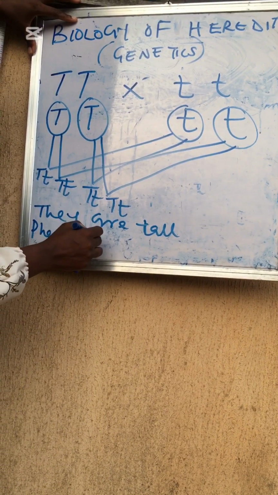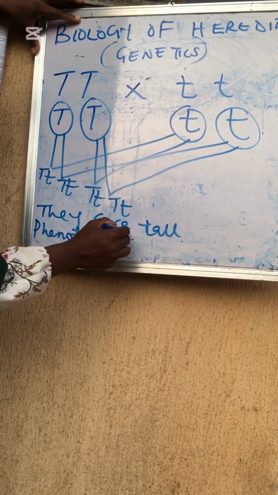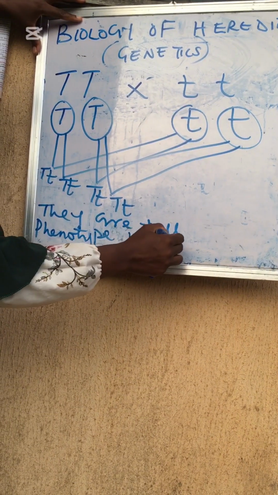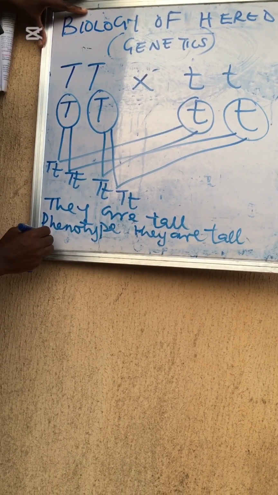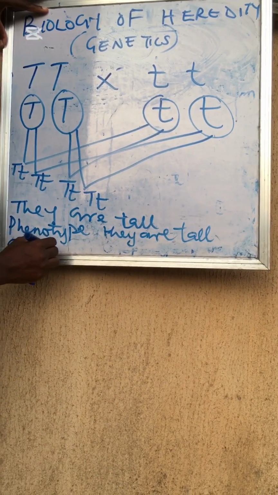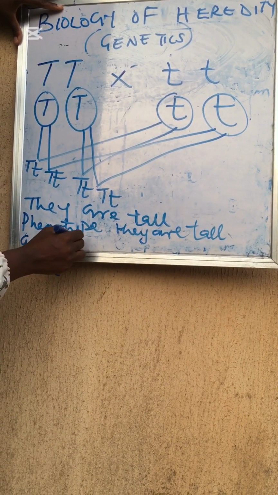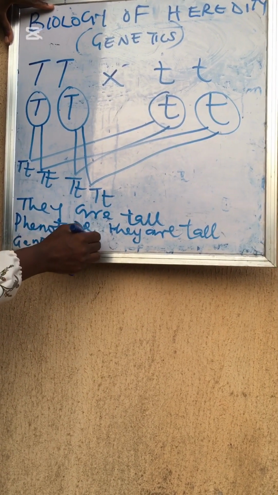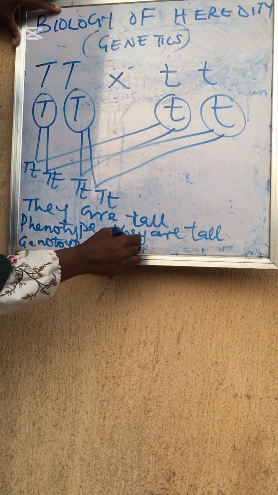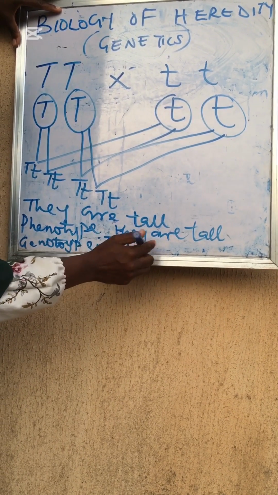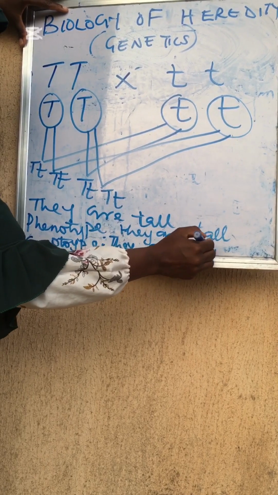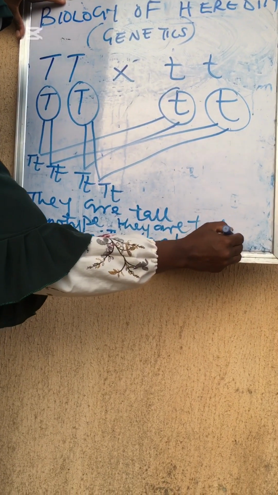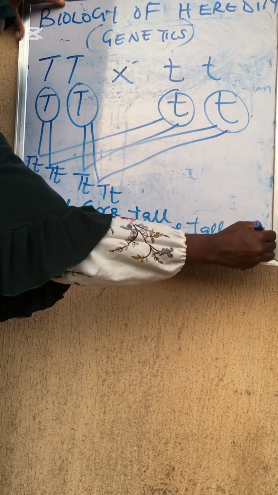So their phenotype, they are all tall, but their genotype, they are all heterozygous tall, because it has a capital T and a small t. And because the capital T is dominant, while the small t is recessive, it means they will all be tall. Fine, they are all tall physically, but in the genotype, they have the gene of shortness in them.